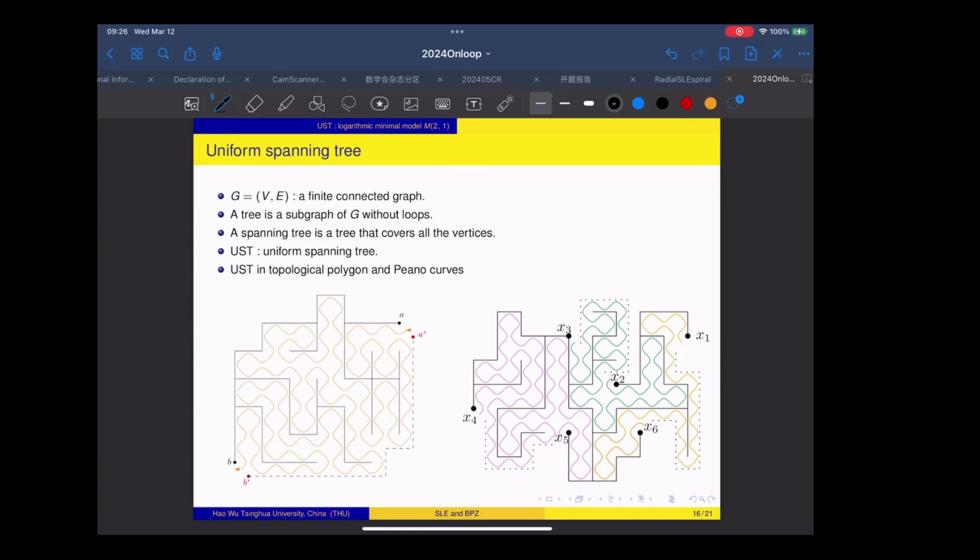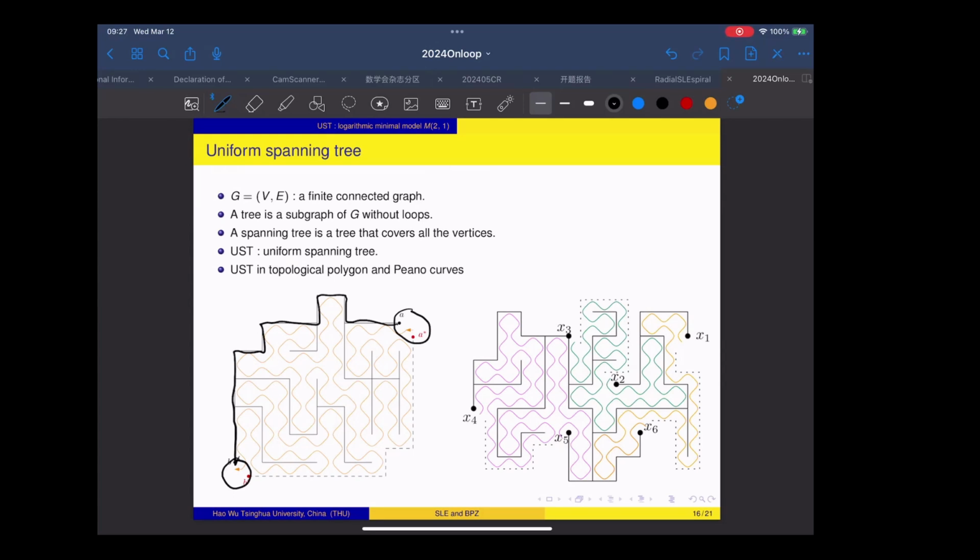And now we consider the uniform spanning tree in a polygon. So here in the left picture, this is a polygon with two marked points A and B. In this polygon, we require that all the edges from A to B are contained in the configuration.